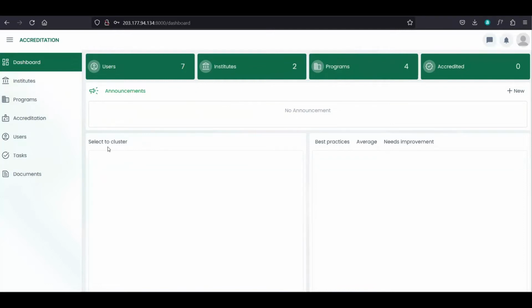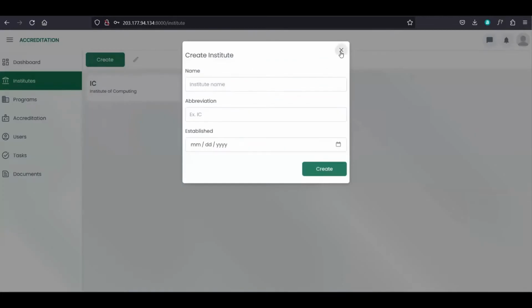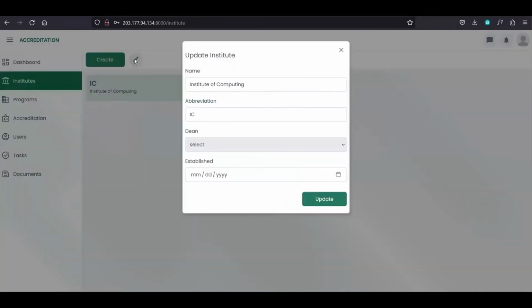And we also have here the analytics part of our system, which is to cluster and best practices, average, and needs improvement for the accreditation instruments. So we also have here institutes. So here we can create institute by clicking this create button and click create to add new institute. So we can also click the institute and edit it.